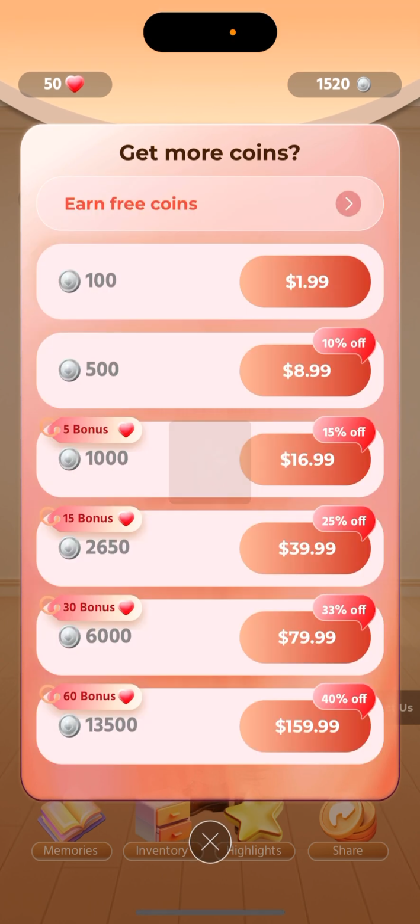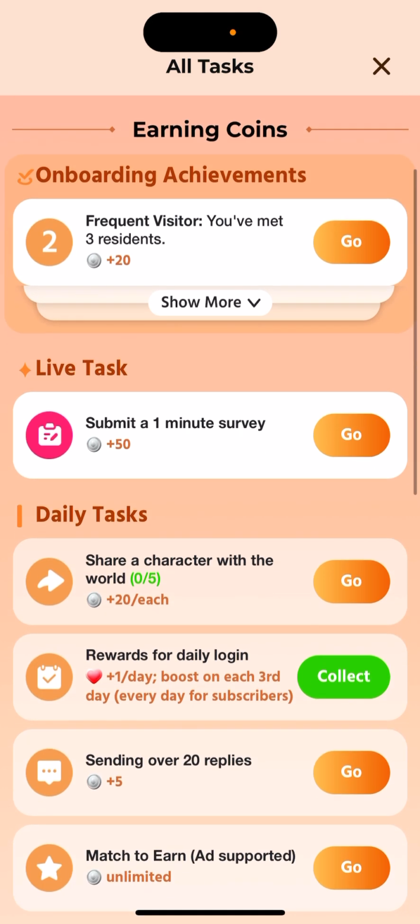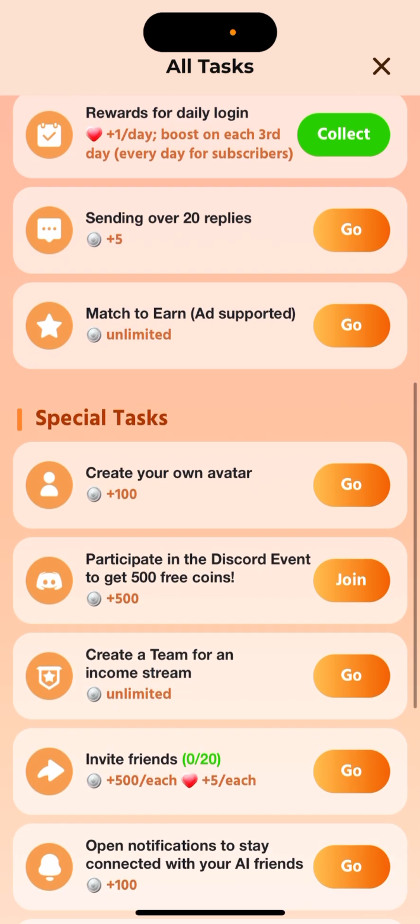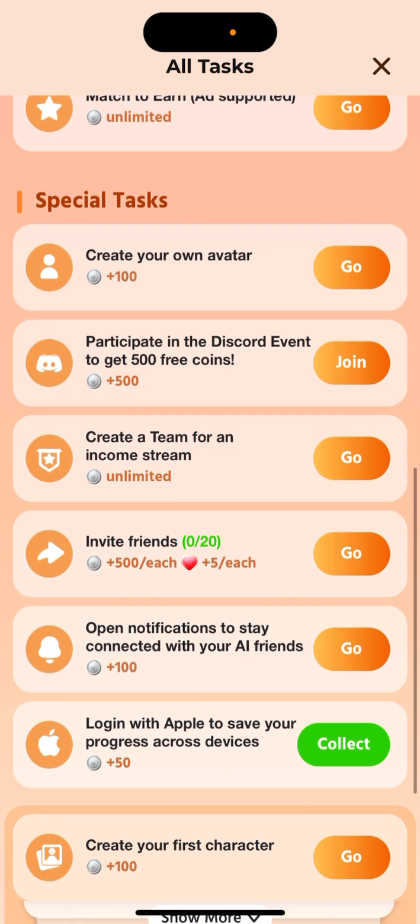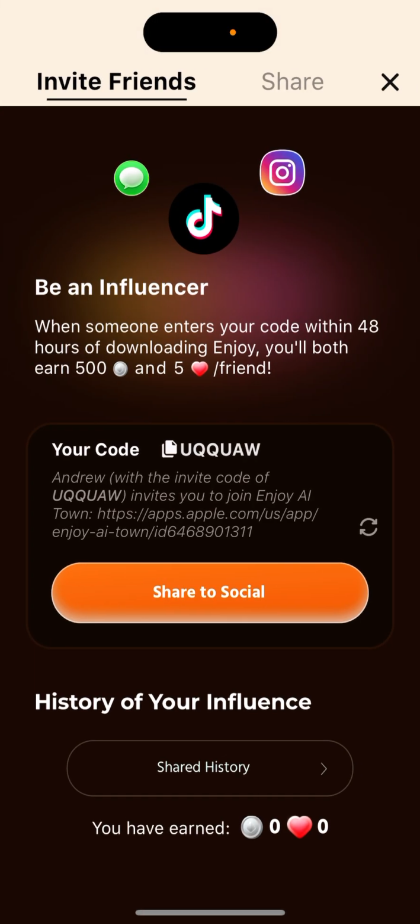Then you have all these coins. You can get more coins by completing tasks, surveys. So then yeah, you can just share it and create your own character, invite friends. So for example, you can invite friends to social. So that's the idea.